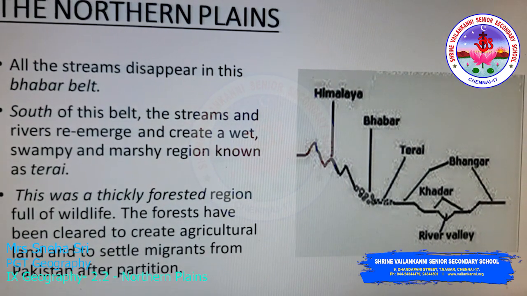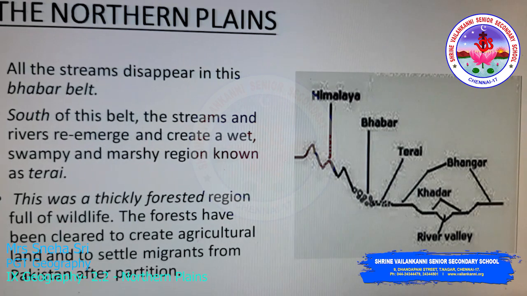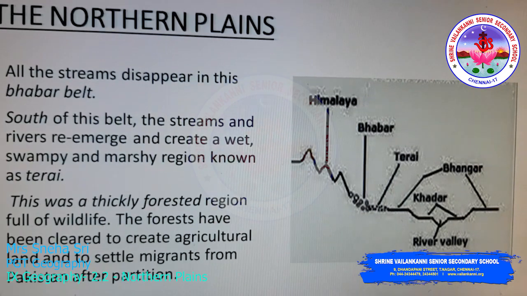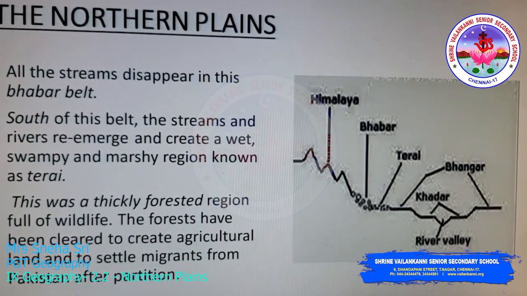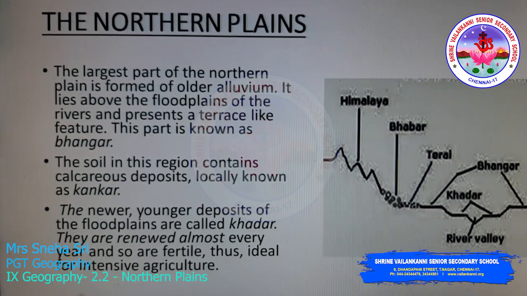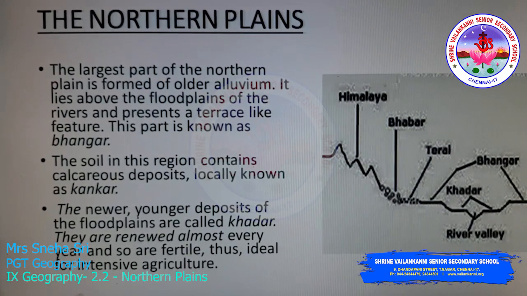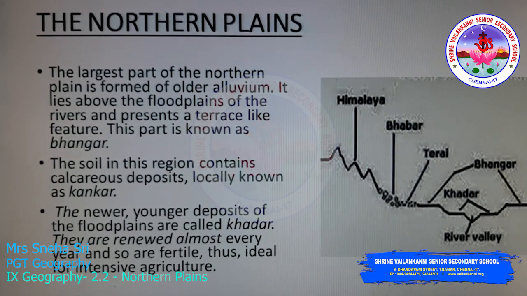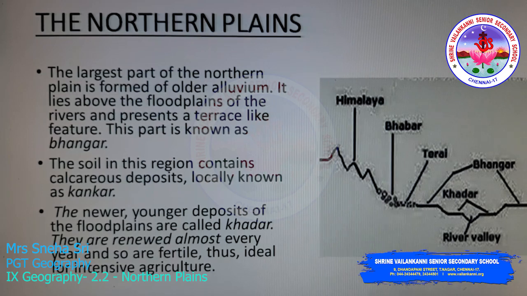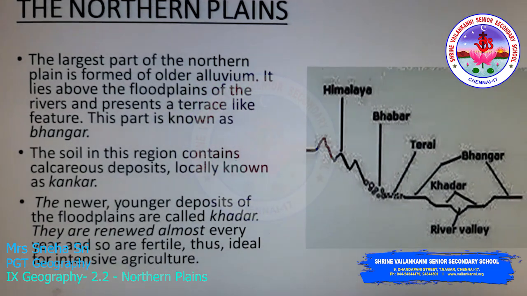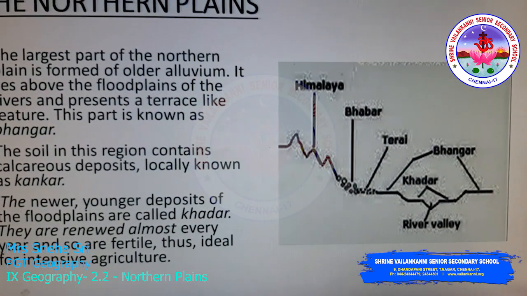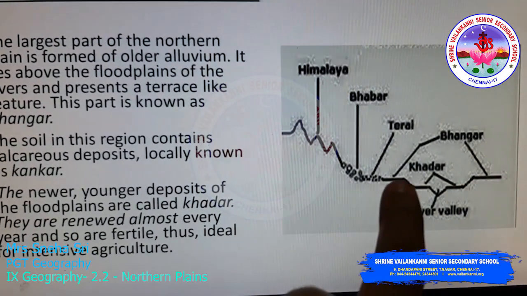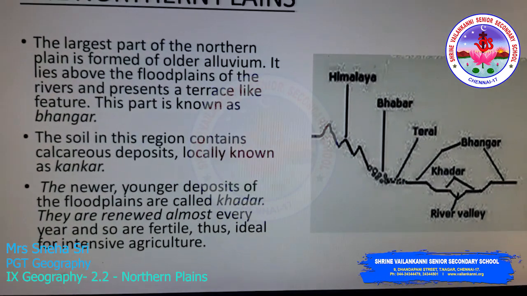This was a thick forest region filled with wildlife. The forests were cleared to create agricultural land and to settle migrants from Pakistan after the partition of India. The largest part of the northern plain is formed by the older alluvium, or the old alluvial soil. It lies above the flood plains of the rivers and presents a terrace-like feature. On the image you will be able to see the old alluvium. This terrace-like feature is the old alluvium.